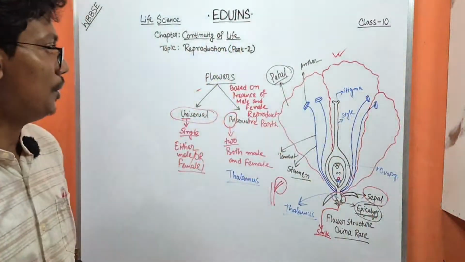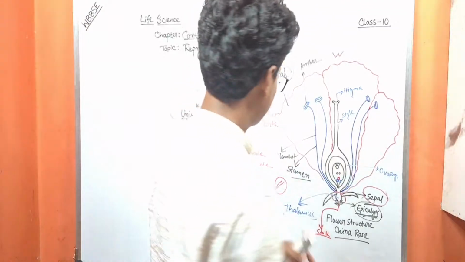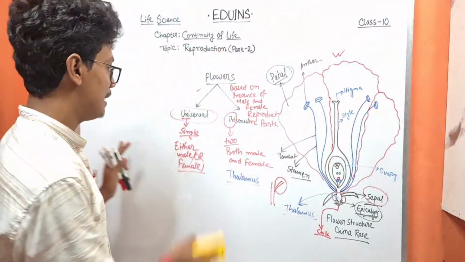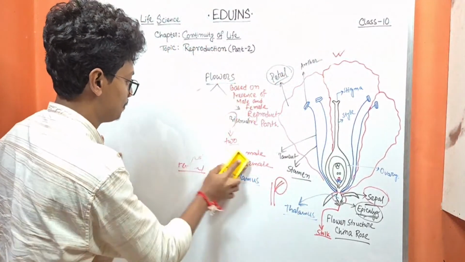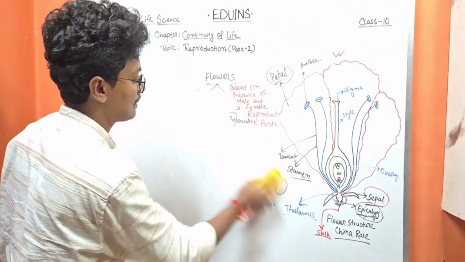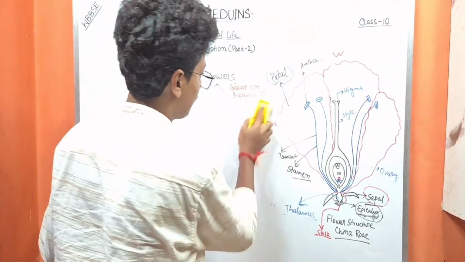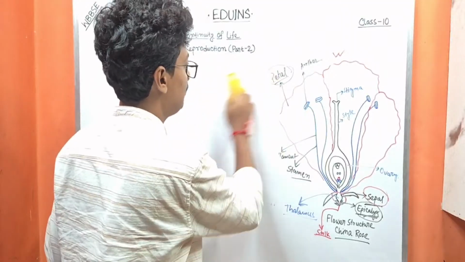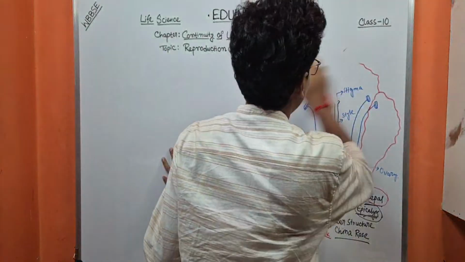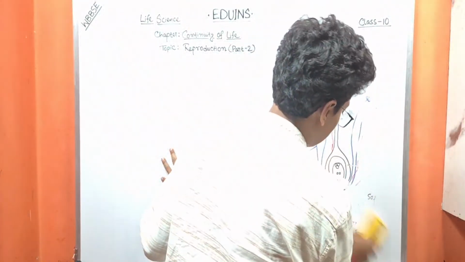Okay, so coming to the next part, the structure of flower is understood by all of you. Next, we will study pollination and fertilization.